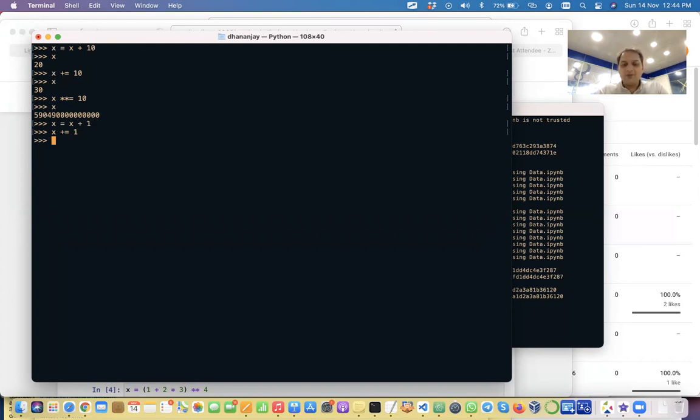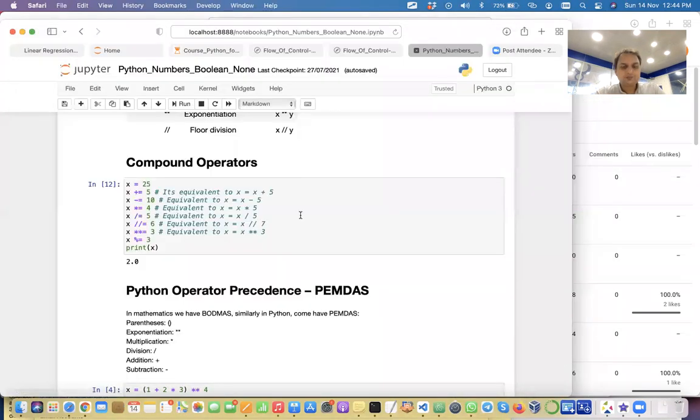Even I have made this mistake, in which I have done something like this. Python is not complaining, right? But my X value is not changing. If I keep on doing this, it has ended up as assignment of 1 to X. It's always happening. Why is this not changing? Then you realize, oh, this operator should be before the equal to sign. Then this will change. Got it? The arithmetic operator should be before the equal to sign. Clear? Yes, sir.